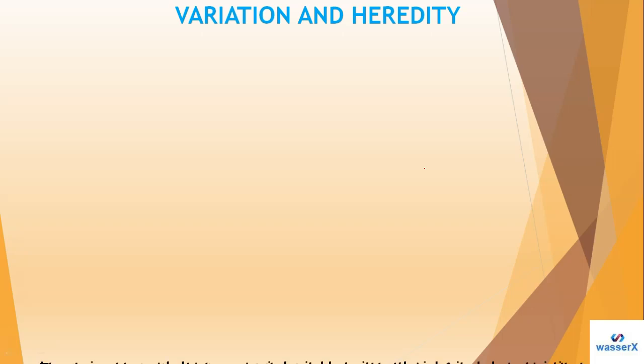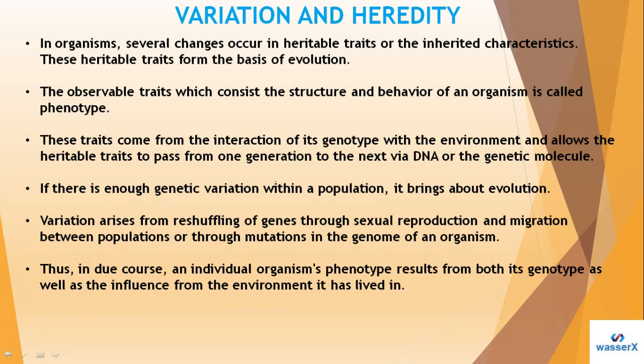Under variations and heredity, students, the first point here is that in organisms several changes occur in inheritable traits, or heritable traits, or inheritable characteristics. These heritable traits form the basis of evolution.